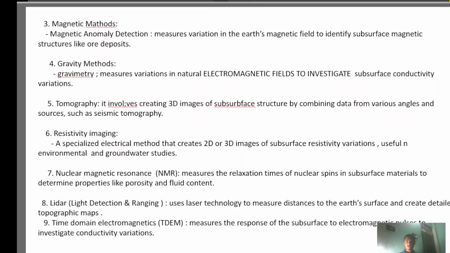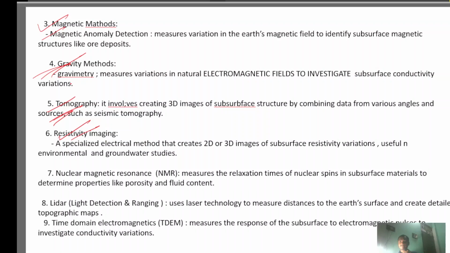Here, resistivity is important. Terminology, tomography, magnetic and gravity are also very important, because they are not asking you what the gravity method is. They are asking whether it is related to geophysics or not, or sometimes they ask about the electromagnetic field, which method is useful to investigate the subsurface conductivity variations. So conductivity variations, gravity method. To study the earth's magnetic field and identify subsurface magnetic structures like ore deposits, that is the magnetic method.